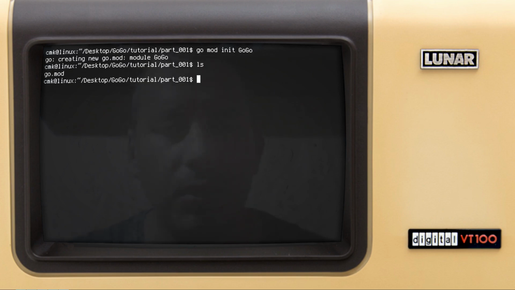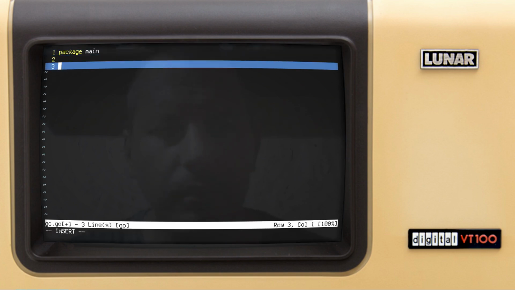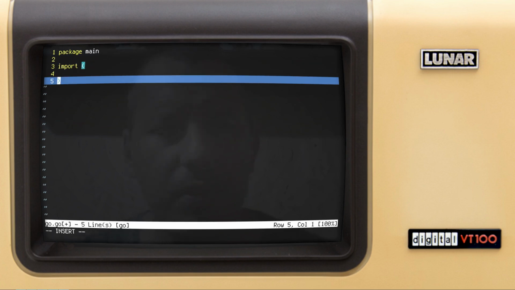Okay, so now it creates the file called go.mod, and now I can use the text editor to create a file. I call it go.go. And here, this would be our package main, and I want to import the fmt module.